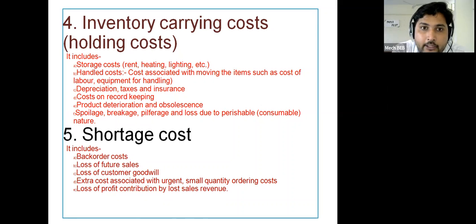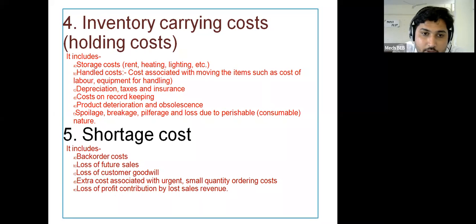Then the next cost associated with the inventory carrying cost is the cost of record keeping. You have to maintain the records, and for that purpose you have to put up one PC, and one accountant or one employee who will perform that particular task. That is also a cost associated with the inventory, and it will be considered as the cost of record keeping. Then product deterioration or obsolescence. Deterioration means it will not work as per the required standard, and obsolescence means it will be outdated in the market. So the losses related to that will also come under the inventory carrying cost.